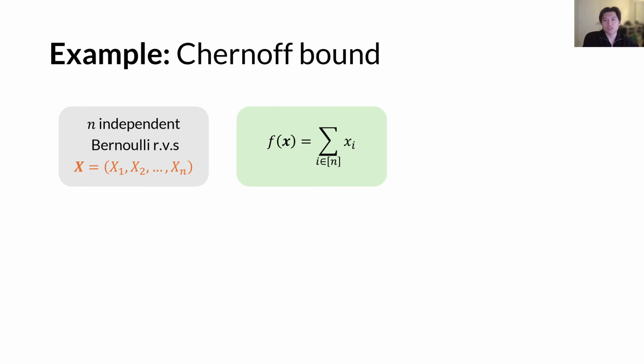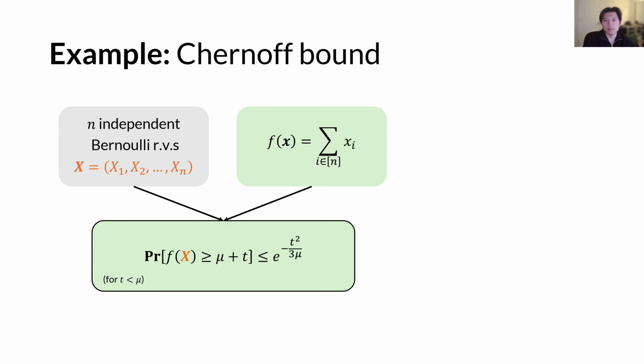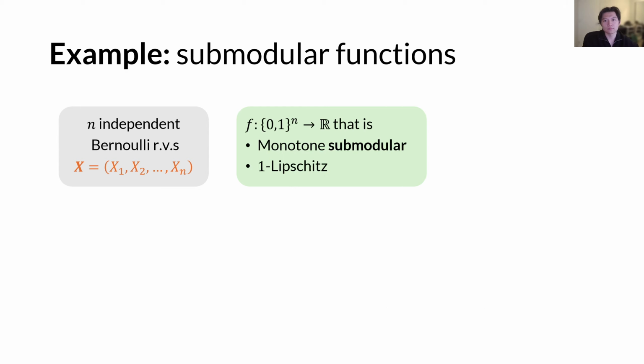Note that when this function is exactly a sum over variables, then the Chernoff bound gives us a very good tail bound. Indeed, this implies a standard deviation of square root of expected value mu, as the bound can get arbitrarily small when the deviation is in the order of square root of mu. It turns out that such concentration inequality can be extended to several special classes of one Lipschitz functions, such as monotone submodular functions. One example would be the Matroid rank functions.